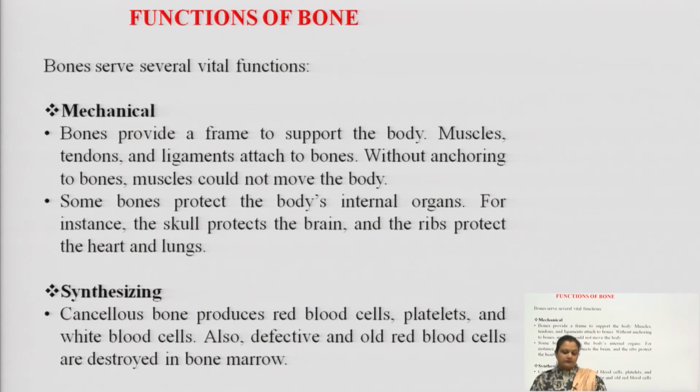The skull protects the CNS, the brain part of our body, and the ribs protect very important organs, that is the heart and lungs. After mechanical protection, bone also functions in the synthesis of some important neurotransmitters and some growth hormones. The compact bone, or the cancellous bone, produces RBCs, platelets and WBCs. These also provide a defense mechanism. They prevent our body from becoming susceptible to infection. The red blood cells are destroyed in the bone marrow.